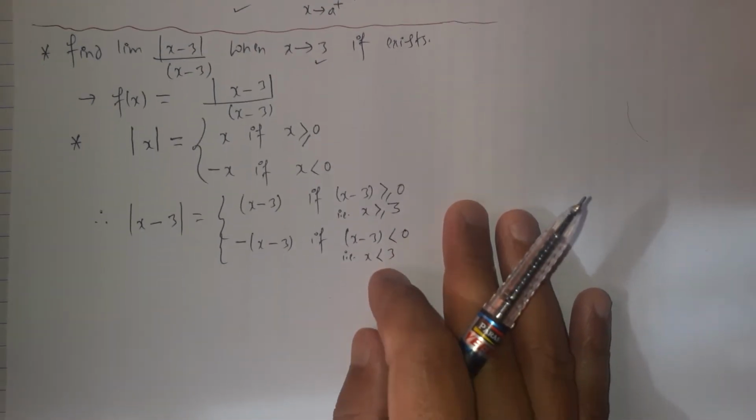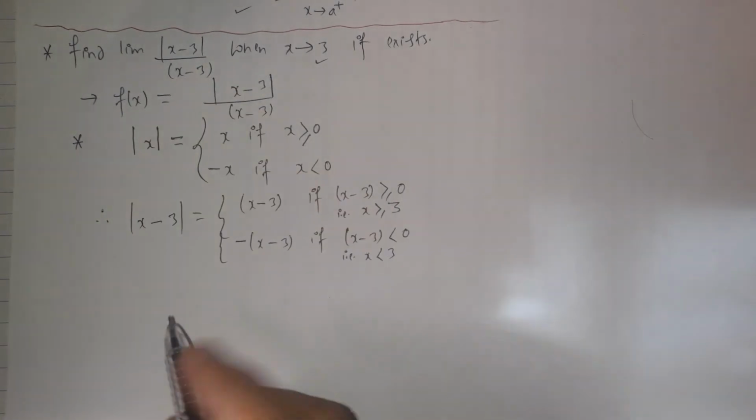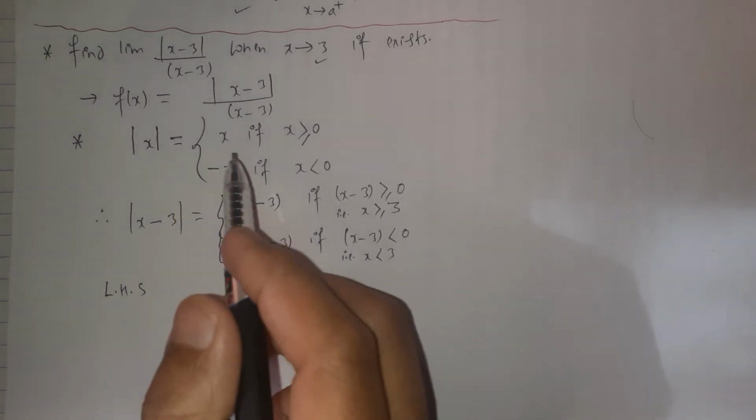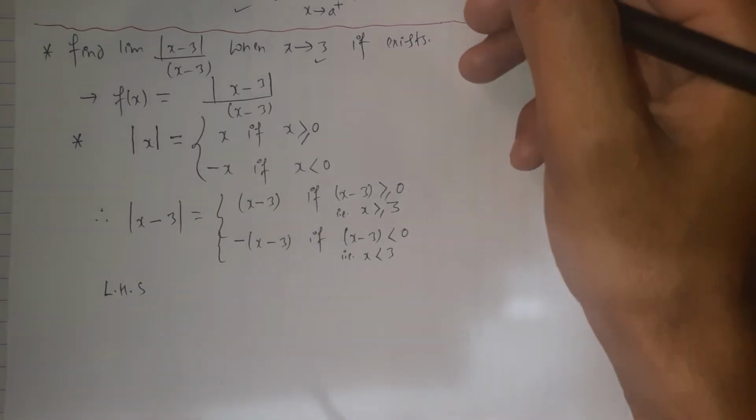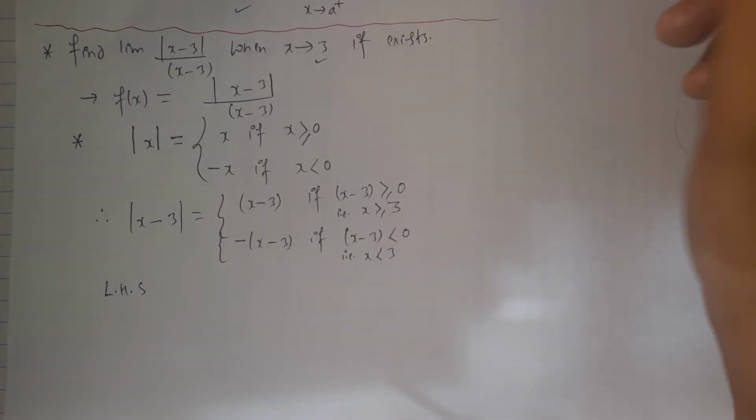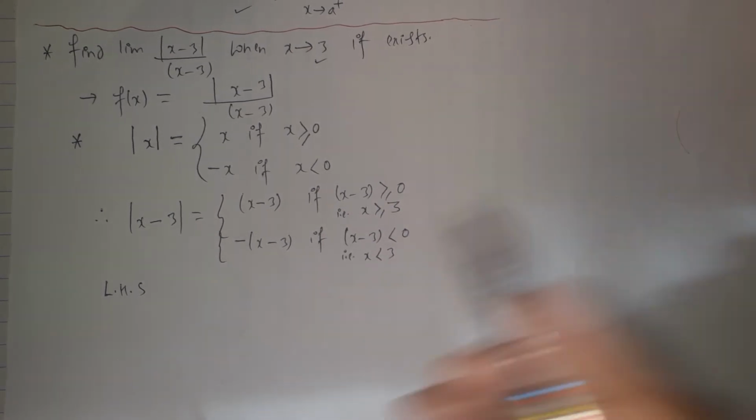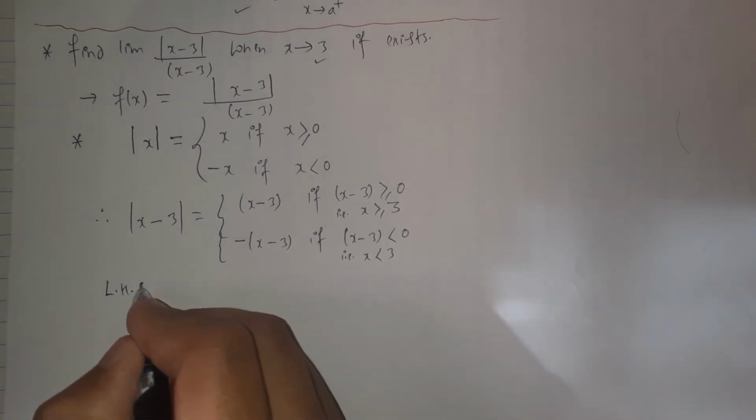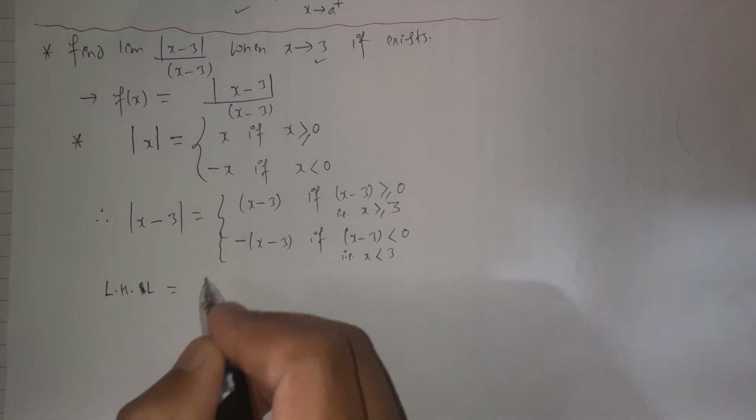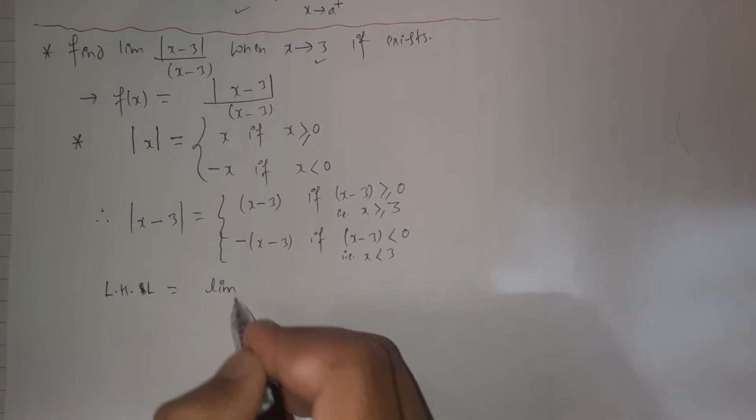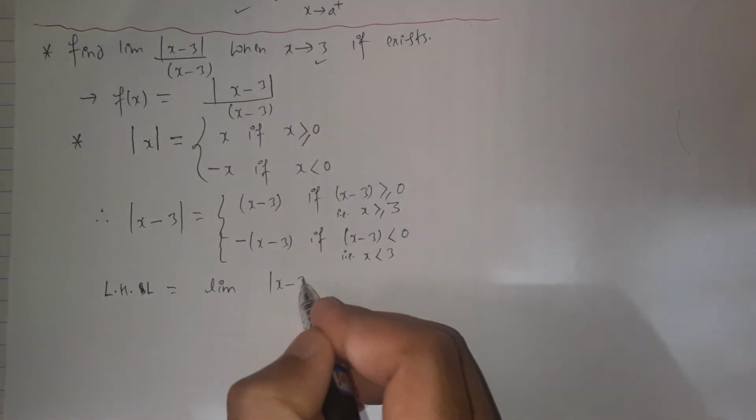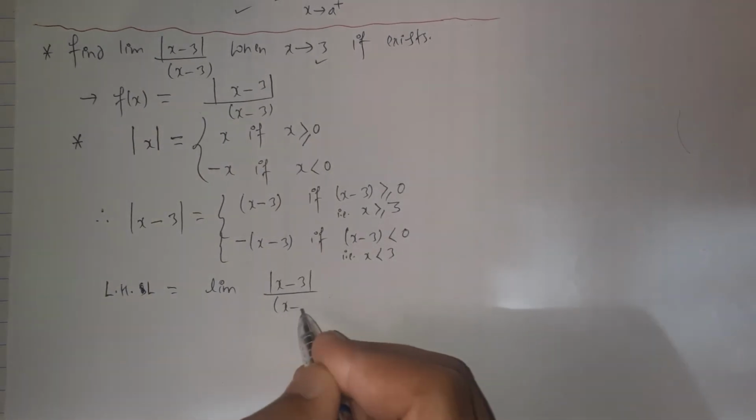Let's move to the point. Here the question is to find the limit. First of all, the left hand limit. For the limit of any function to exist, the left hand limit and the right hand limit of that function should exist, and they should be equal also. So let's calculate the left hand limit, LHL. By definition, the left hand limit is the limit of the function f of x, which is the mode of x minus 3 over x minus 3.